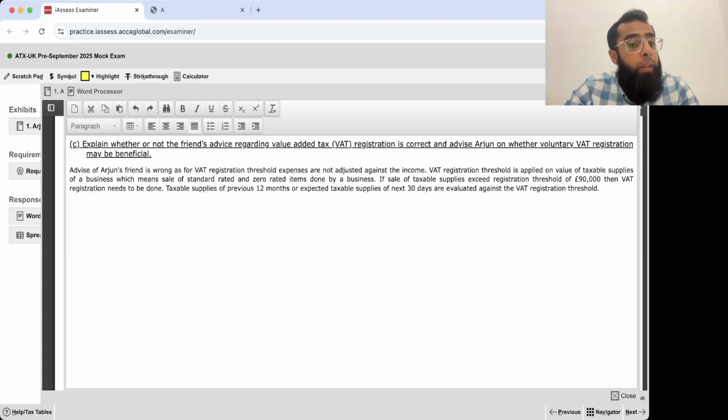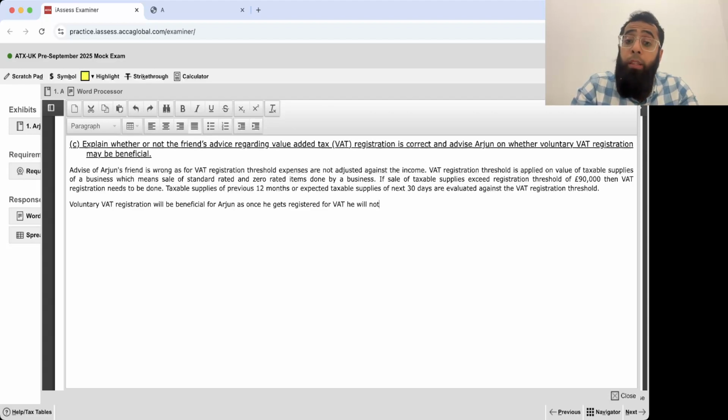Let's look at it while I draft. Voluntary VAT registration will be beneficial for Arjun, as once he gets registered for VAT, he will not be required to evaluate VAT mandatory registration threshold every month.